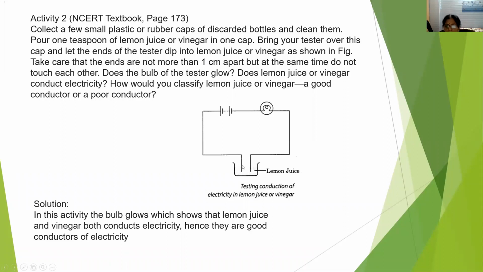Does the lemon juice or vinegar, whatever we have taken, conduct electricity? Now, how would you classify lemon juice or vinegar, a good conductor or poor conductor of electricity? If you keep the setup like this, in this activity, what happens? The bulb glows, which shows that lemon juice or vinegar, in both cases, makes the bulb glow. So this shows that lemon juice and vinegar conduct electricity. Hence, they are good conductors of electricity.